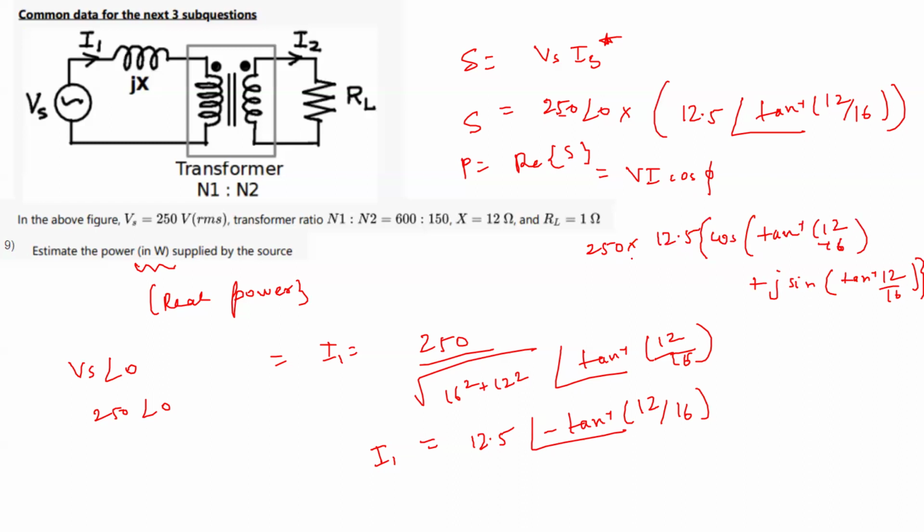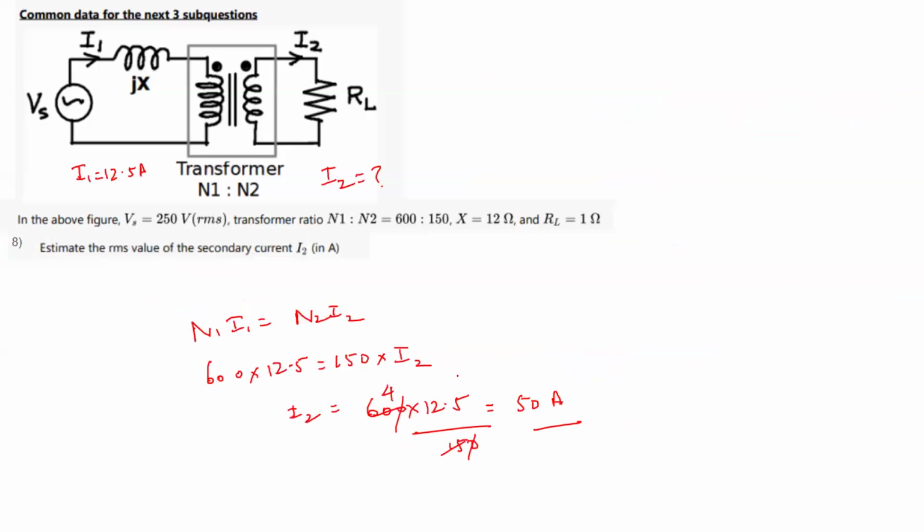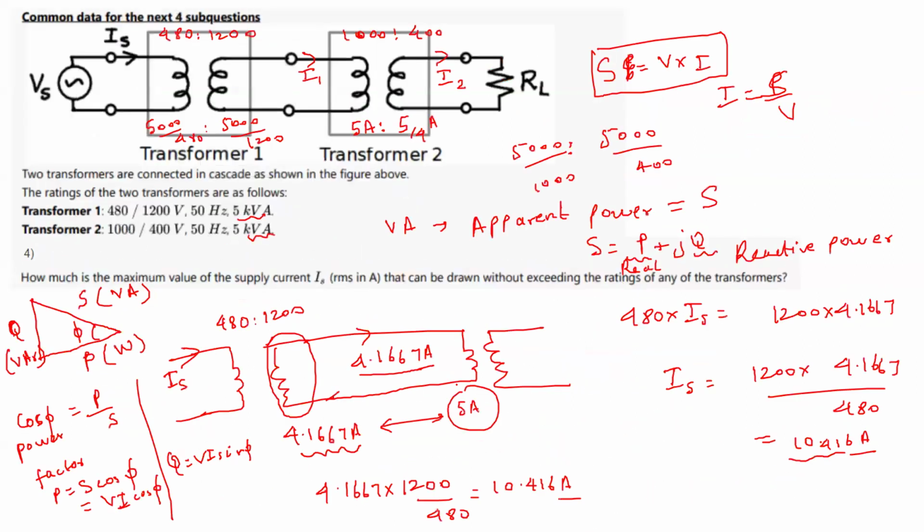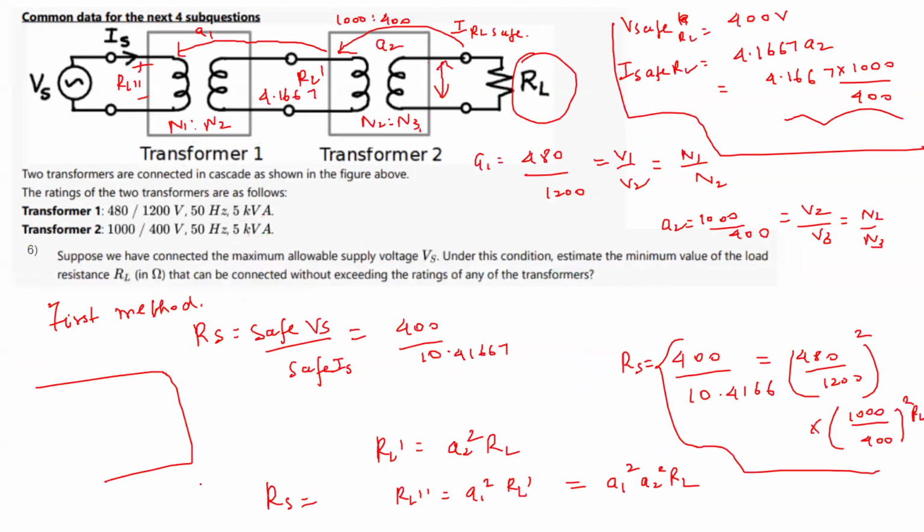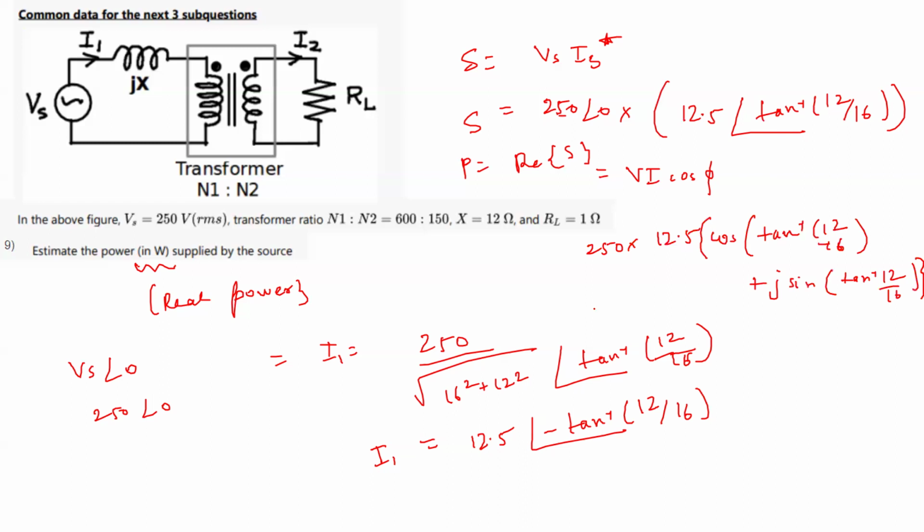So the real part is 250 into 12.5 into cosine of the angle tan inverse 12 by 16. So that is why, in that question, I wrote it like this: VI cos phi, that is how I wrote it. Okay, is your doubt clear right now, to the person who asked it? Okay, so this is how you do it.